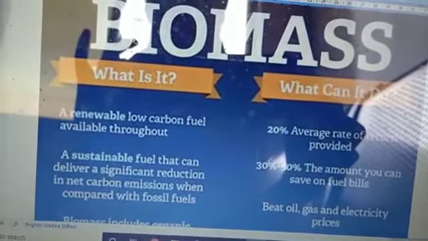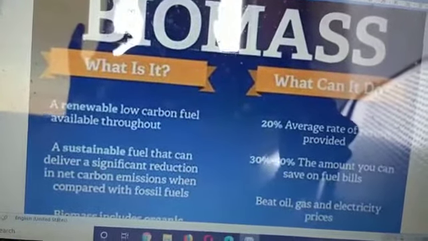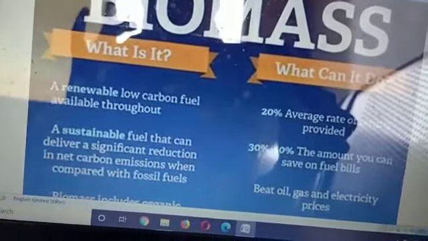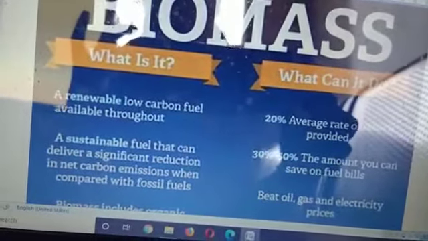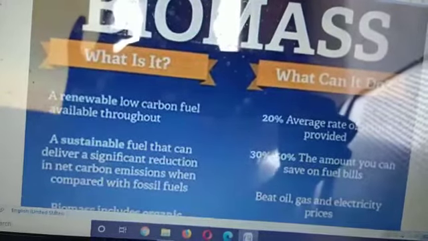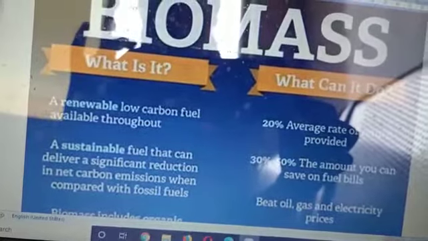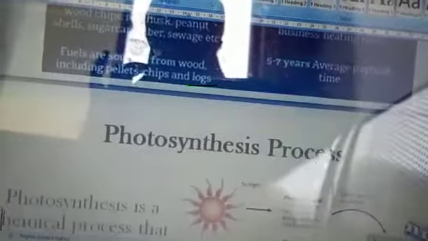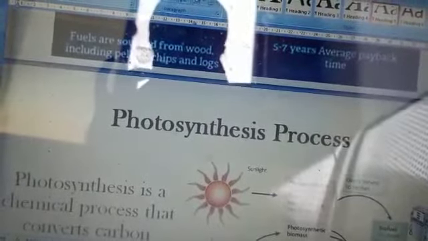We can save 30 to 50% of fuel by using this biomass. Production of biogas, electricity, and all those can be done by using biomass. The process for conversion of biomass.